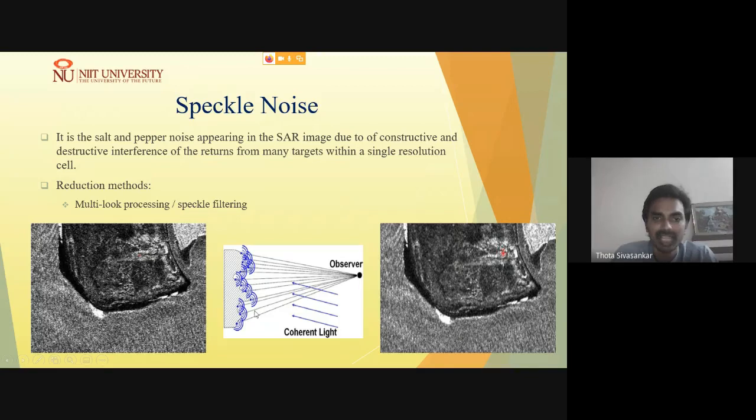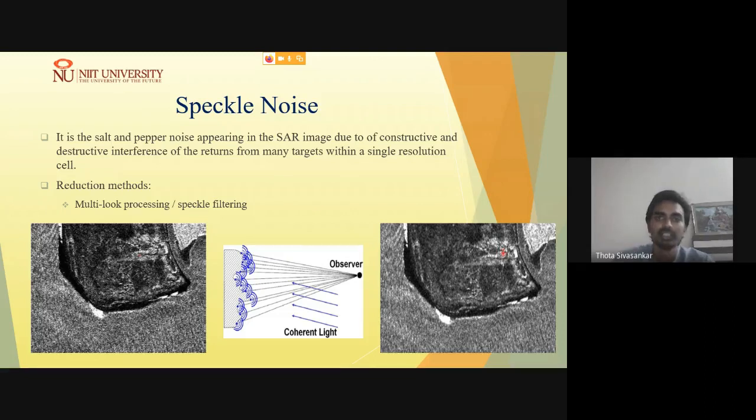This happens because we are working with a coherent signal. When a coherent signal is illuminated by the synthetic aperture radar and interacts with the various objects within a resolution cell, let us assume our synthetic aperture radar has a ground resolution of 10 meter or 20 meter. Let us consider a 20 meter pixel.